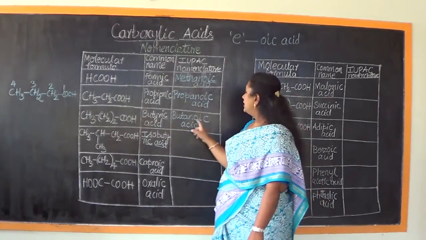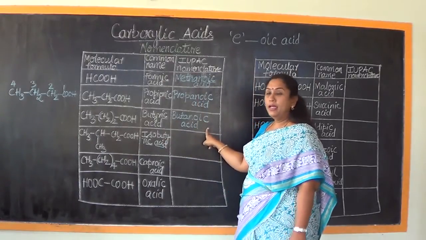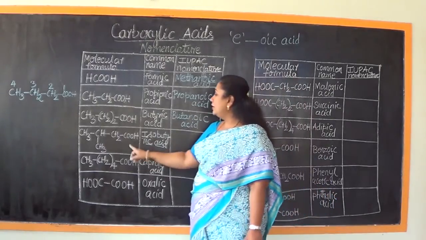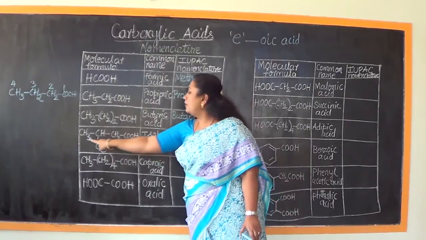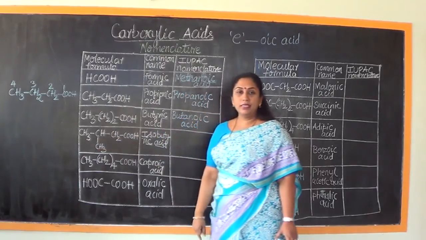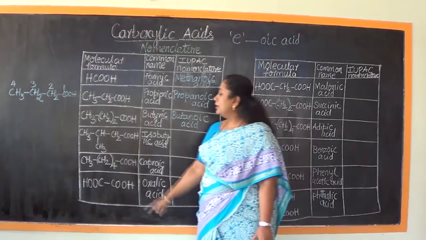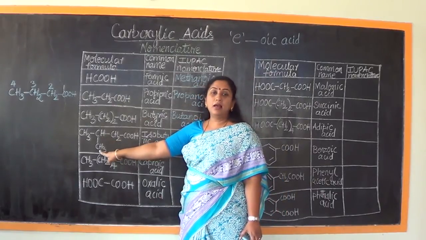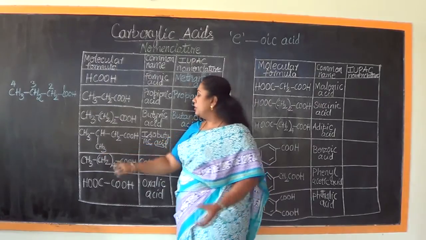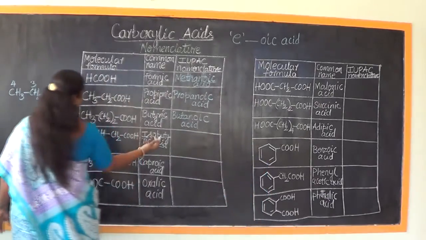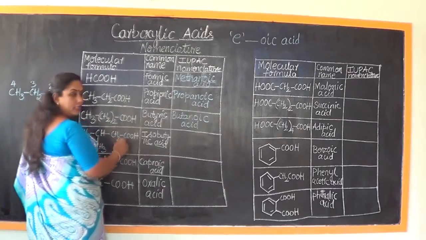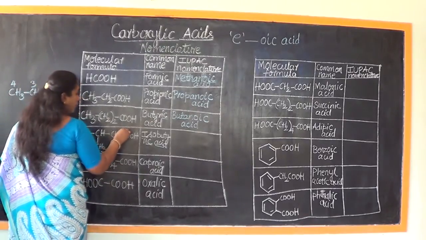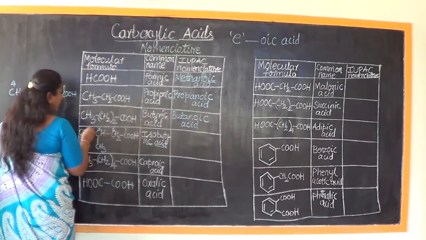And what is the IUPAC name of this particular compound? It is called butanoic acid. Now, here you see 1, 2, 3, 4 carbon atoms are present. And what else do you see? For this carbon atom, there is a methyl group attached. When I give the locant, I should always start from the carboxylic acid because that's the prioritized one. So therefore 1, 2, 3, 4.